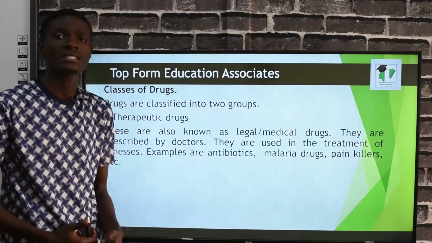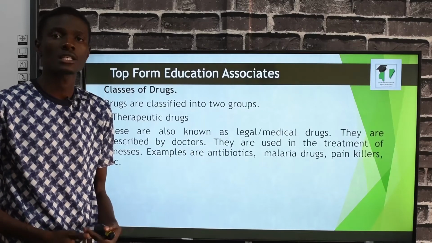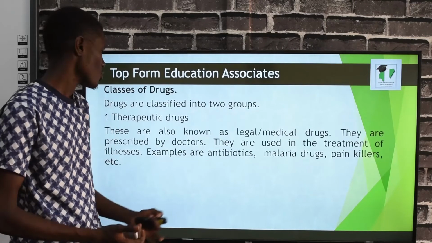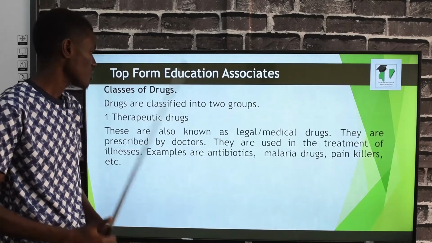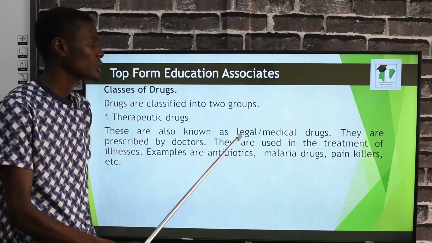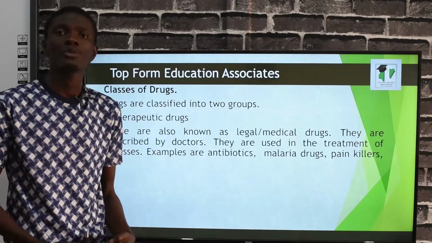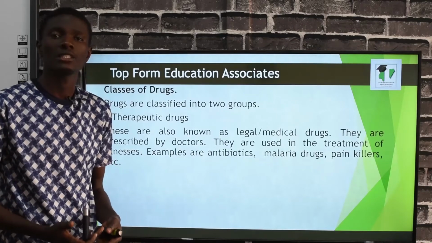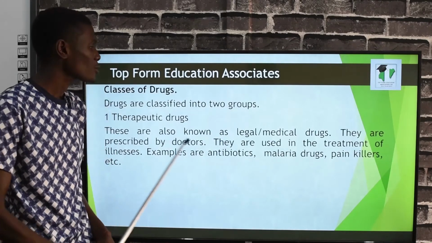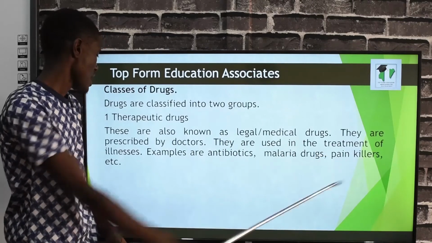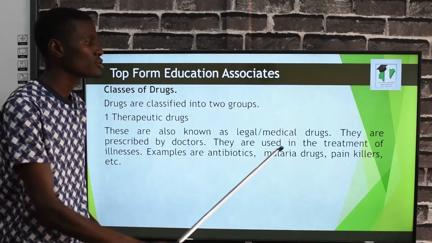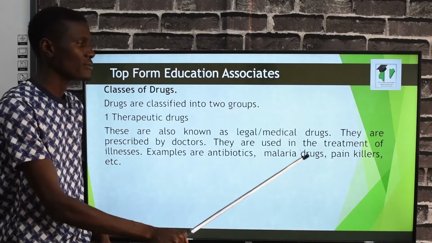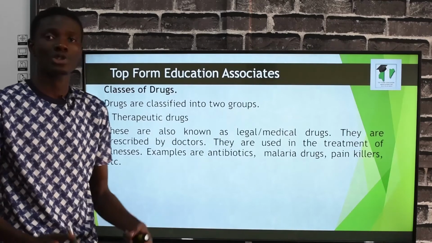Basically, drugs are classified into two broad classes. One, we have the therapeutic drugs, and two, we have recreational drugs. So what are therapeutic drugs? These are drugs that are called legal or medical drugs. In essence, they are drugs that are prescribed to you by the doctor. They are used in the treatment of illnesses. Examples are antibiotics, malaria drugs, painkillers, and so on.